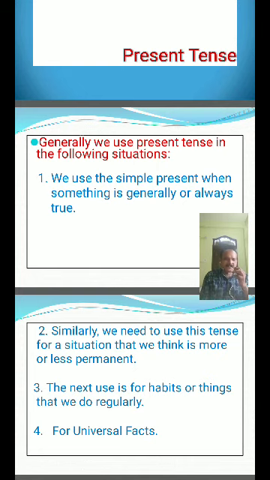Okay, once again I am repeating. We use the simple present when something is generally or always true. Similarly, we need to use this tense for a situation that we think is more or less permanent. The next use is for habits or things that we do regularly. For universal fact, we use simple present for daily routine works.